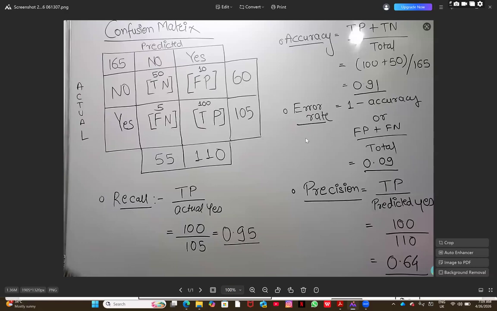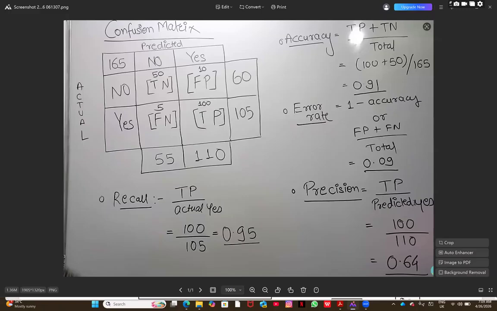Okay. Now, till this point, I hope it is absolutely clear. Now, the question is when you will be doing the precision and when you will be doing the recall. As I said, for unbalanced data, precision is important and recall is also important. What is precision? Precision is how much you are getting true positive when you are predicting the data. And recall is how much you are getting true positive when you are getting the actual data. So that is TP, both the cases true positive.